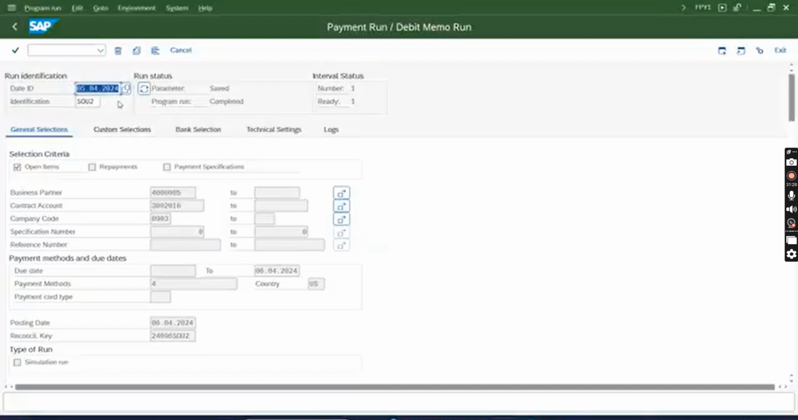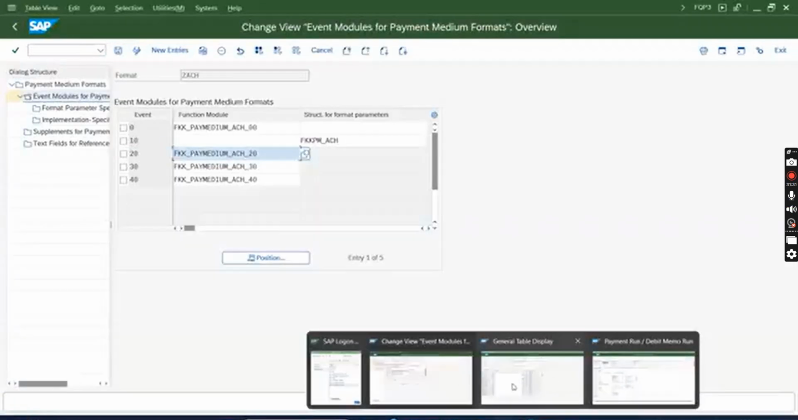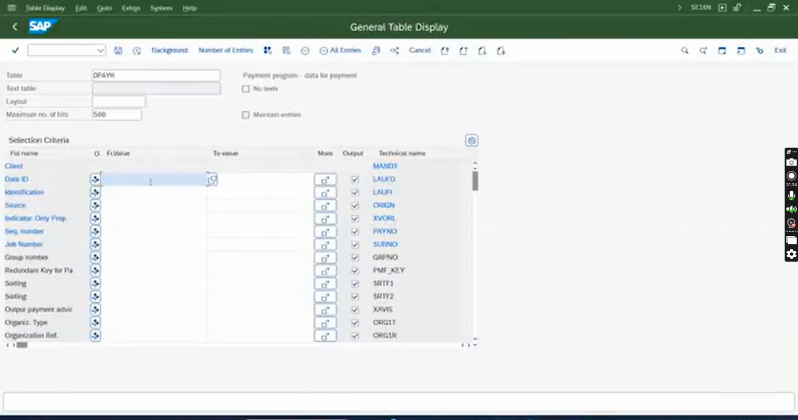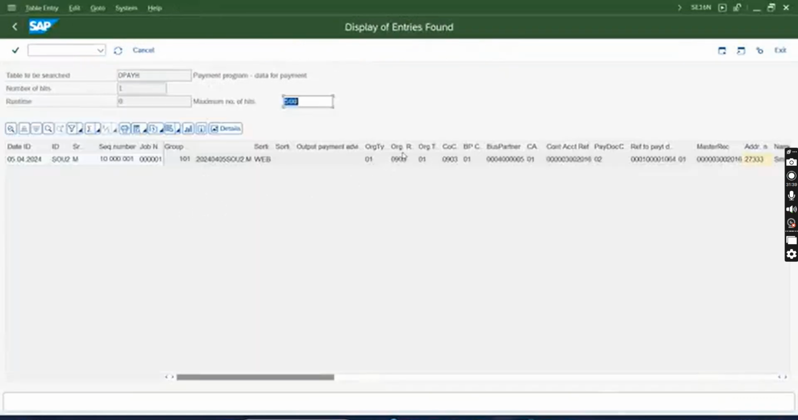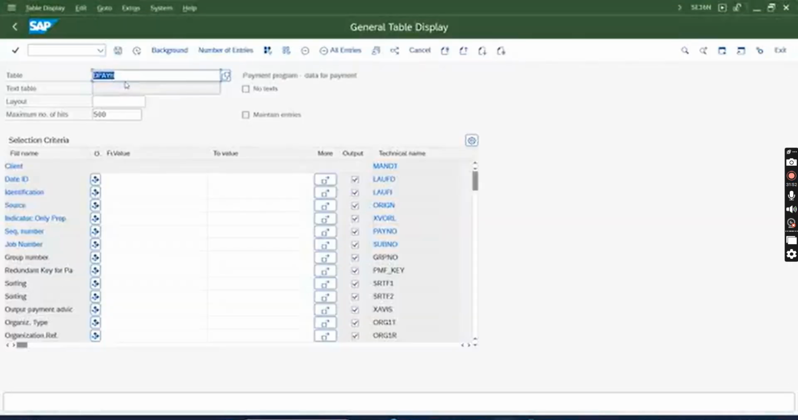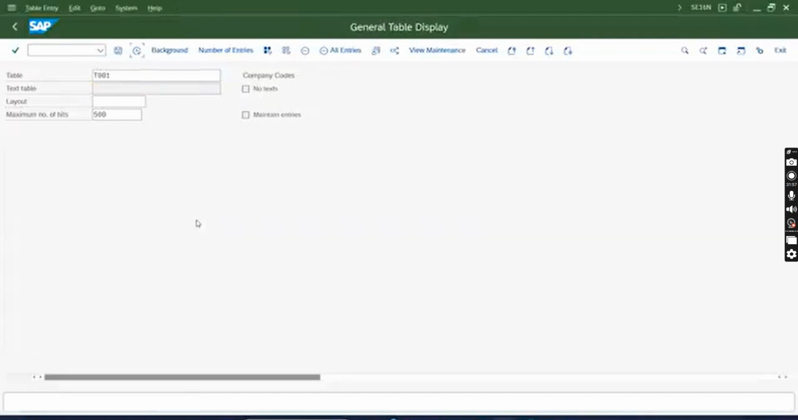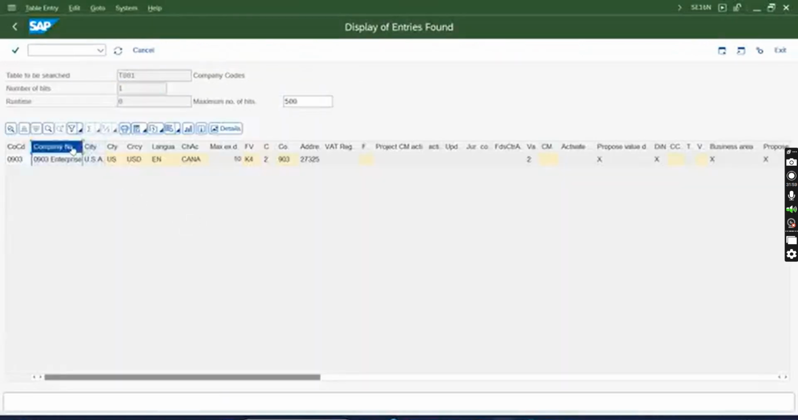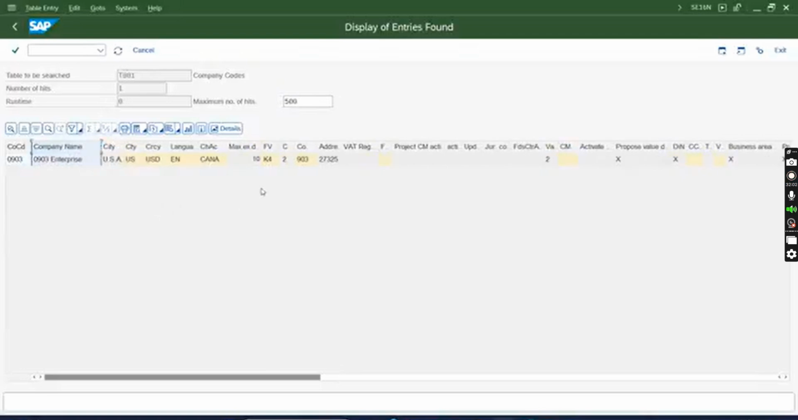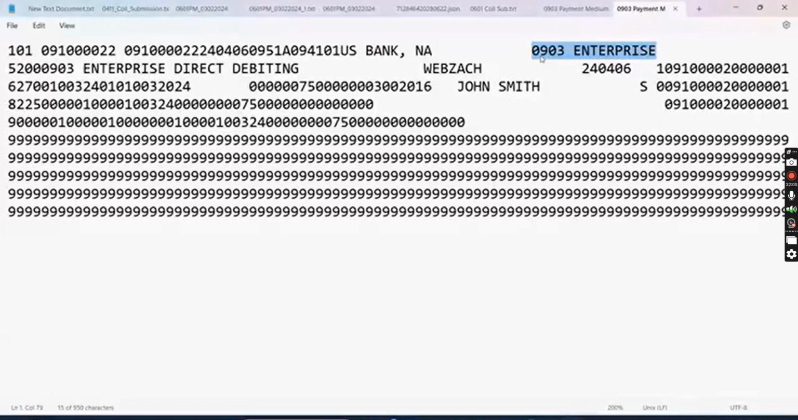So go to DPAGE here. So you understand, we get that company code is 0903, but we don't know what the description is. So copy it, write the logic that passes it to the T001 table and gets the description. T001, company code 0903, get the description. Okay, 0903 Enterprise.